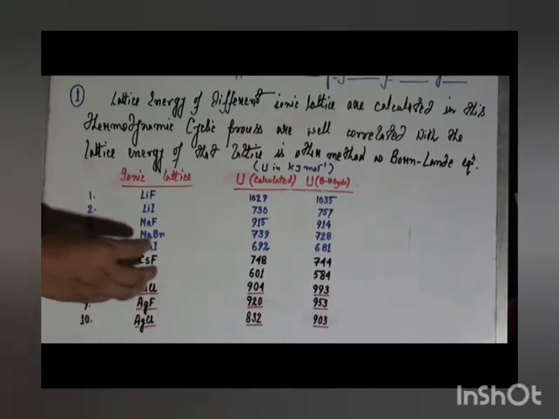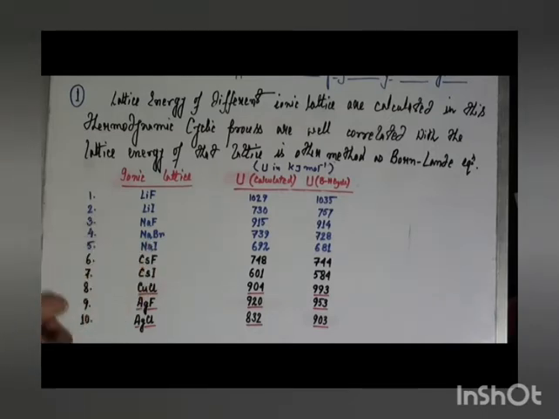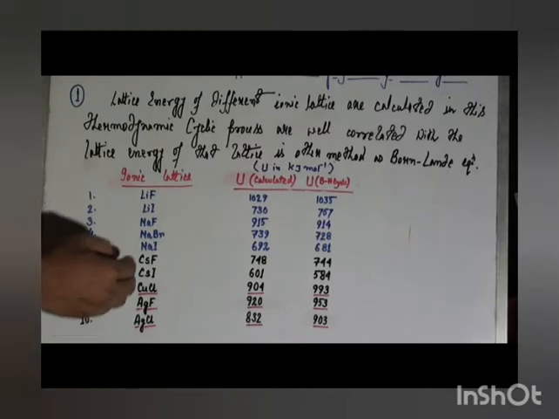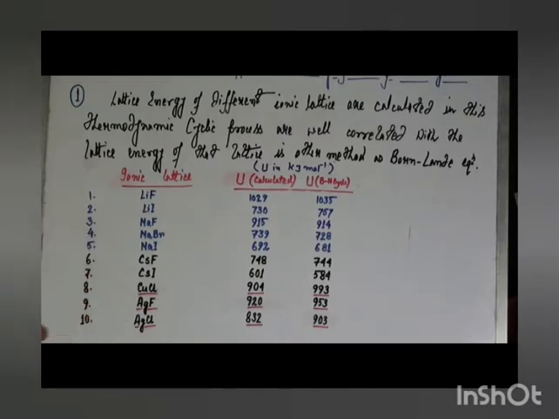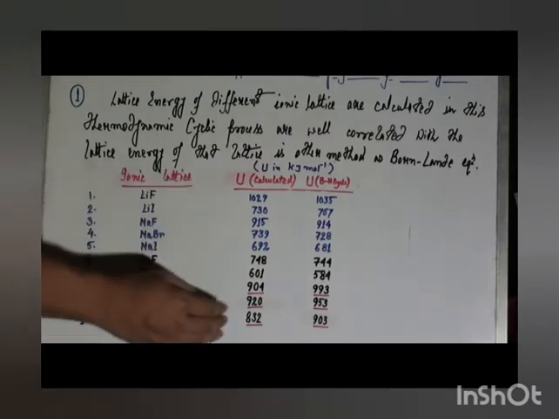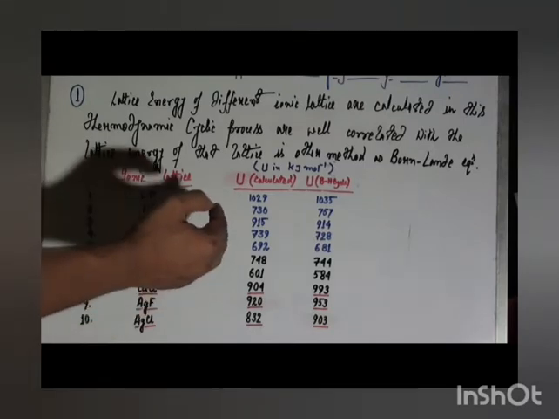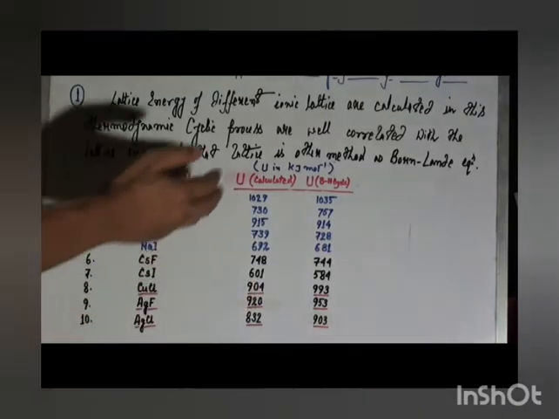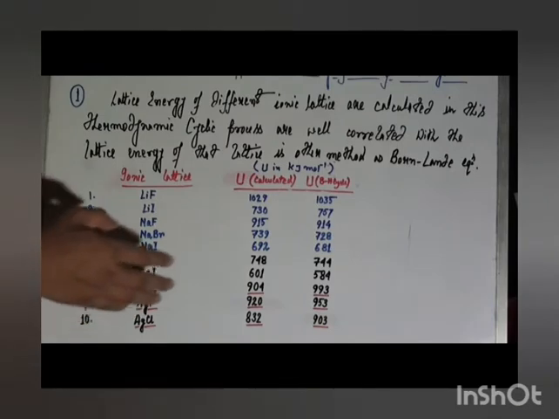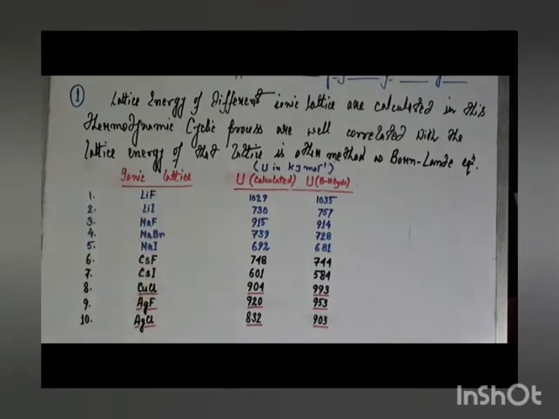So the size as well as the ionic potential change in these cases. That is why the calculated value does not correlate with the Born-Haber cycle in very good agreement.